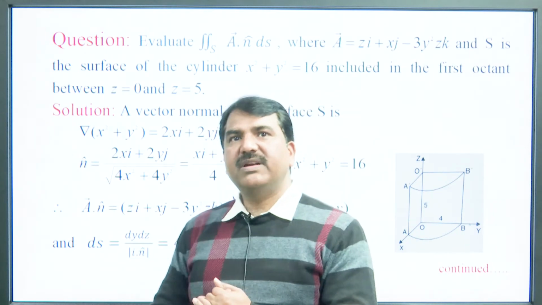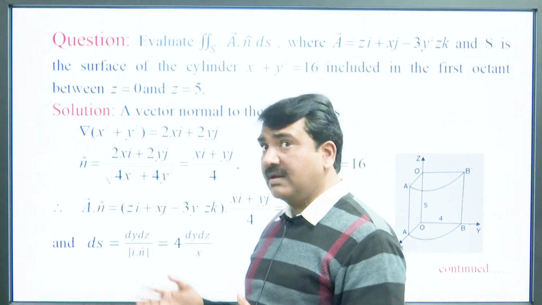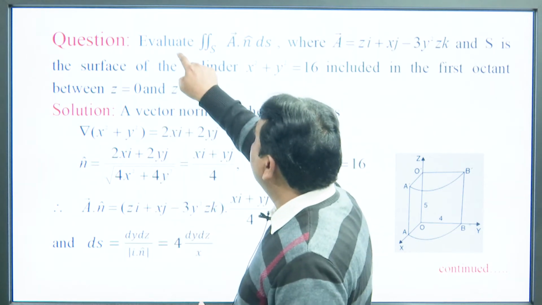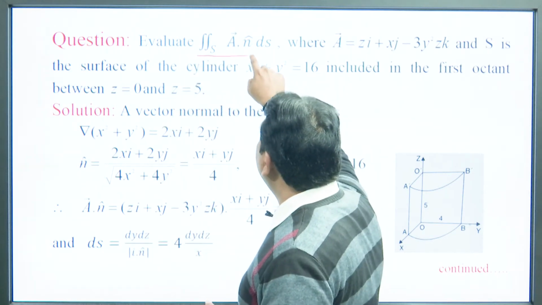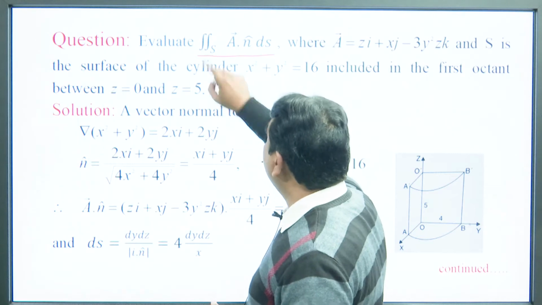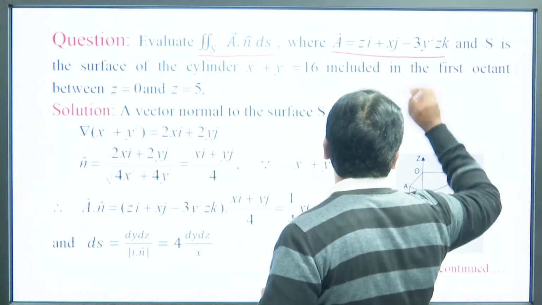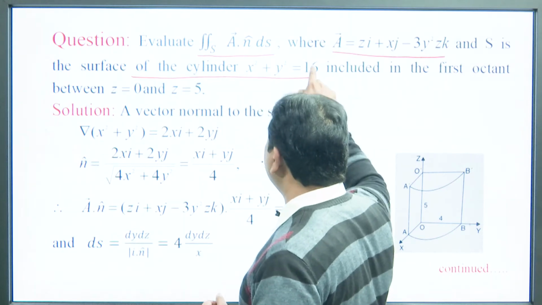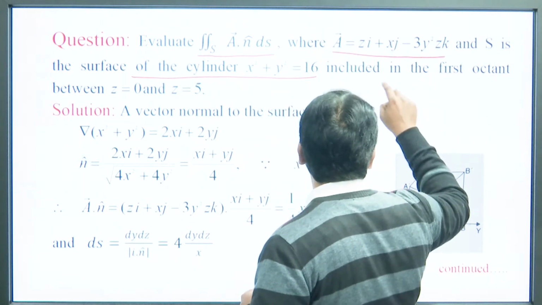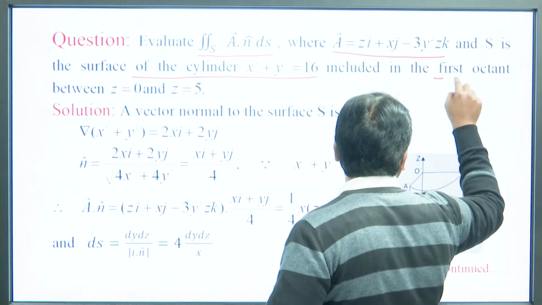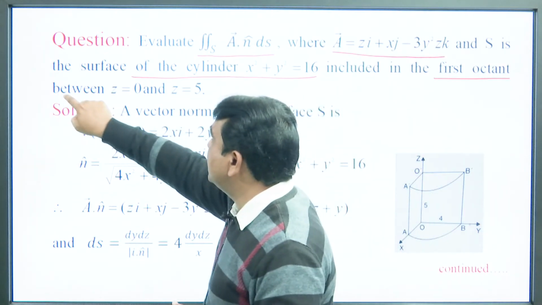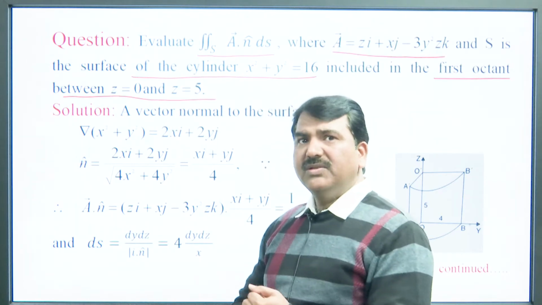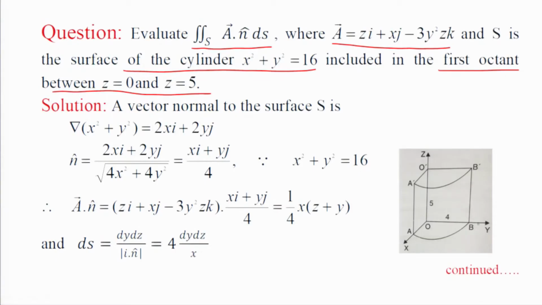Now, we have to calculate the surface integral and then the volume integral. In this example we evaluate the integral of A dot n ds over S, where A is defined like this and S is the surface of the cylinder x square plus y square is equal to 16 included in the first octant between z is equal to 0 and z is equal to 5. So here we have to find the surface integral.